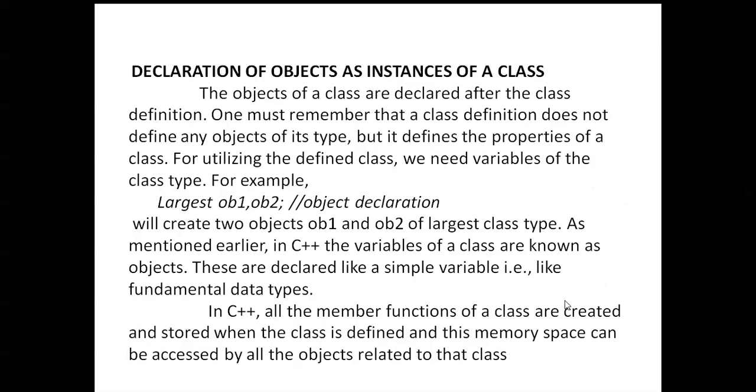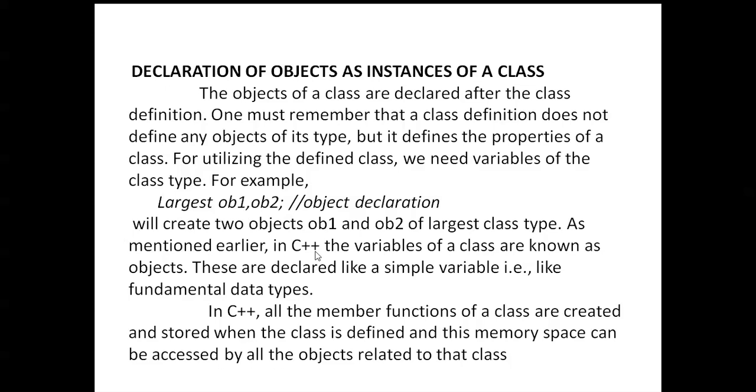And here, declaration of object and instance of a class: the objects of a class are declared after the class definition. One must remember that the class definition does not define any object of its type, but it defines the properties of a class. For utilizing the defined class, we need variables of the class type. For example, largest object1, object2. We create two objects, object1 and object2, of largest class type.